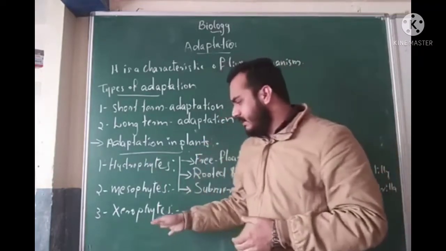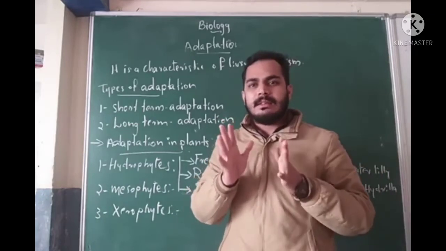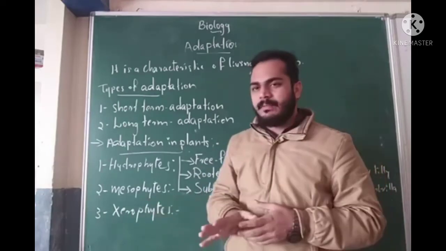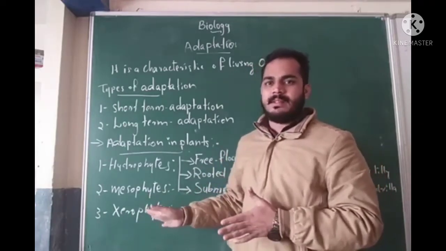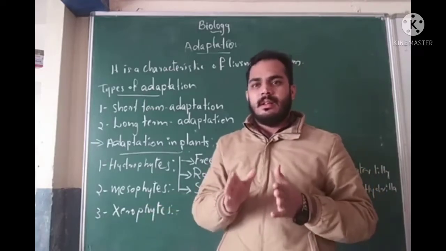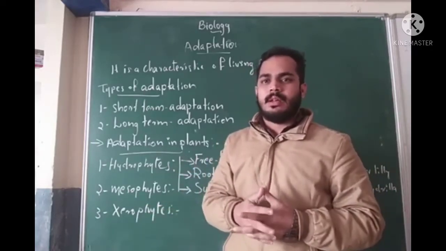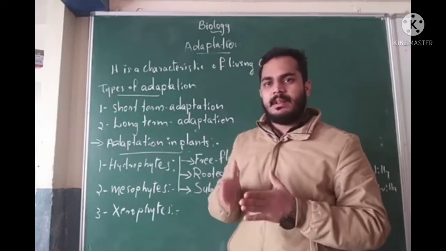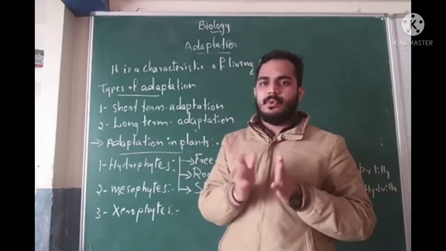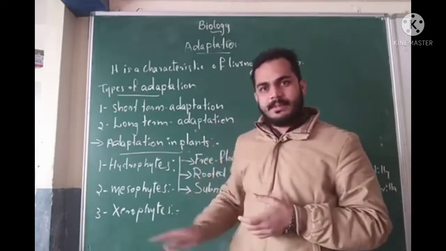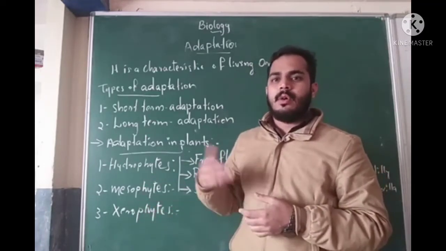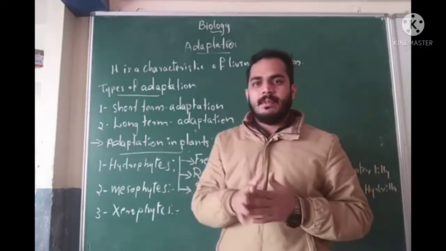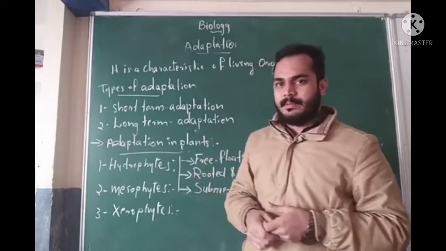Xerophytes mainly face scarcity of water and hot and dry climatic conditions. Some plants live in deserts, the best example being desert plants. Some plants live for long years without water, for example cactus and Opuntia. As all of you know, the desert region has very little availability of water, but some plants live there for a long time. Plants that live without water are called xerophytic plants.